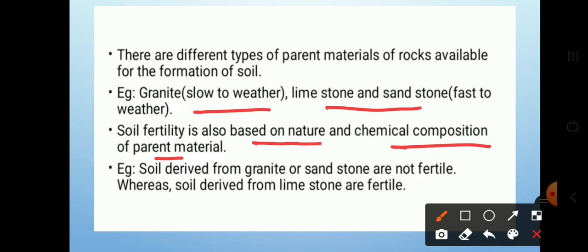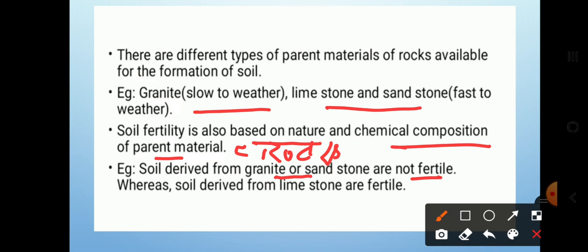It is based on the nature and chemical composition of the parent material, which is rocks.